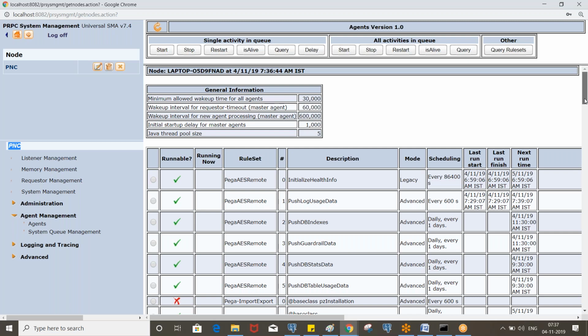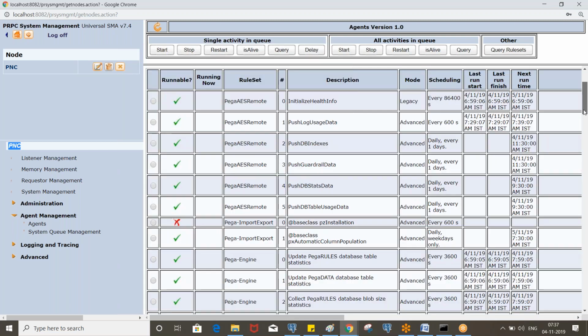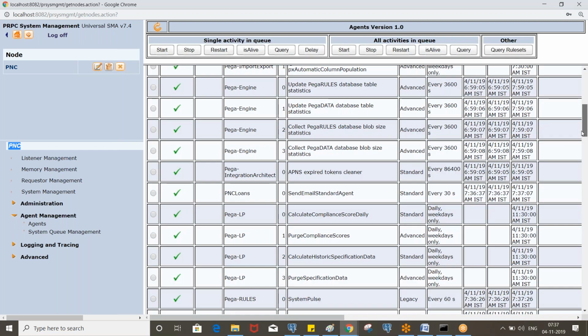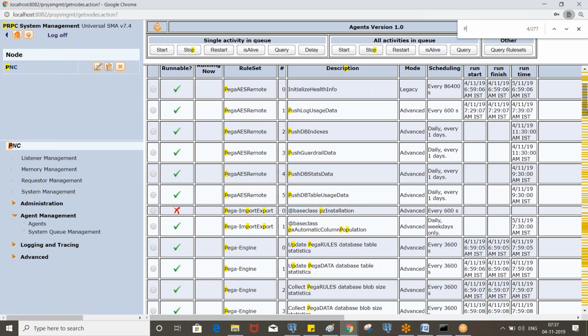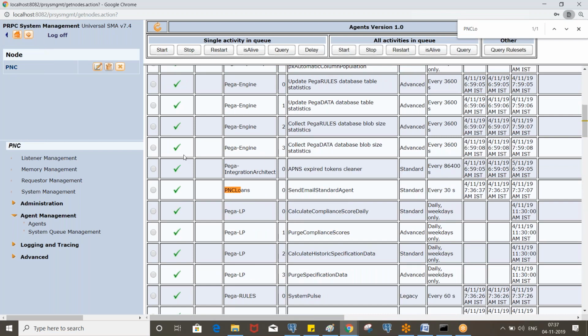Okay, so now these are the list of agents available, right? And these are active and running. If we want to stop the agent, say I want to stop the standard agent, we can select this radio button and we can stop it.